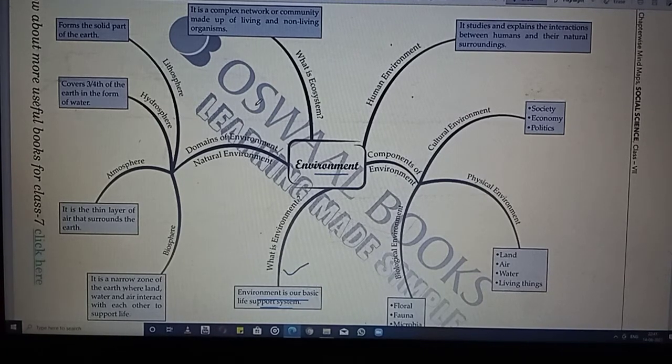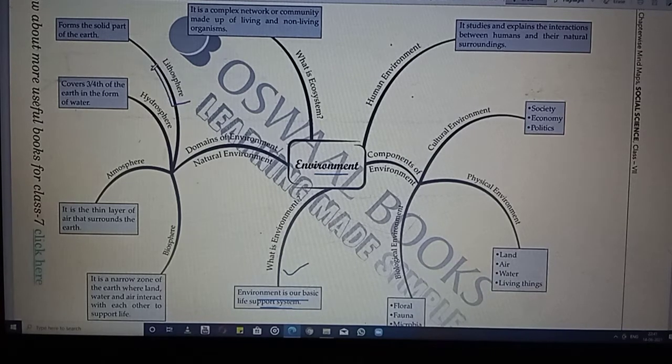So again, the environment will be of two types, the biotic environment and the abiotic environment. In the natural environment, we have the biosphere, atmosphere, hydrosphere and lithosphere. First of all we will see the domains of environment. We will look at the lithosphere.